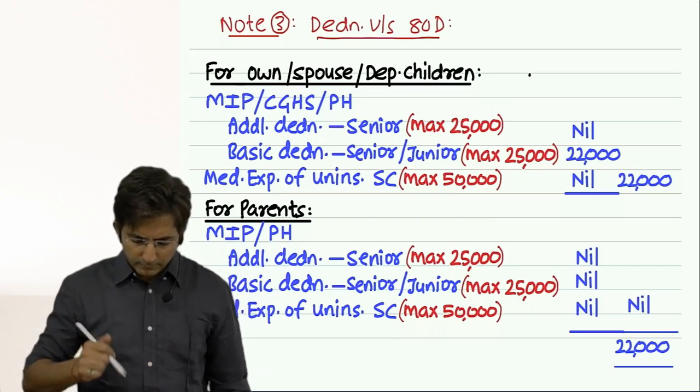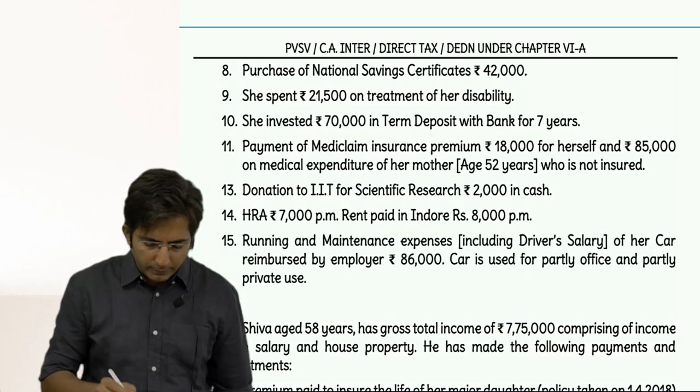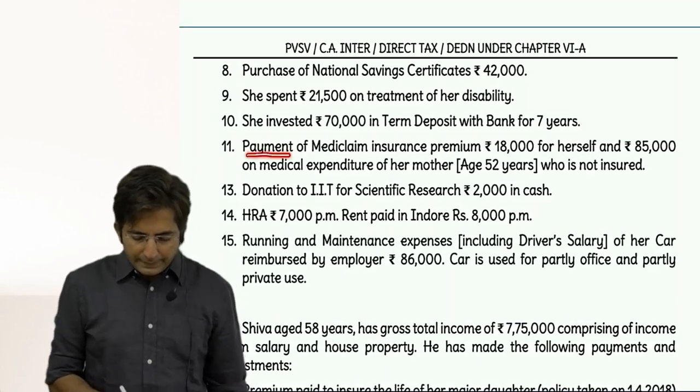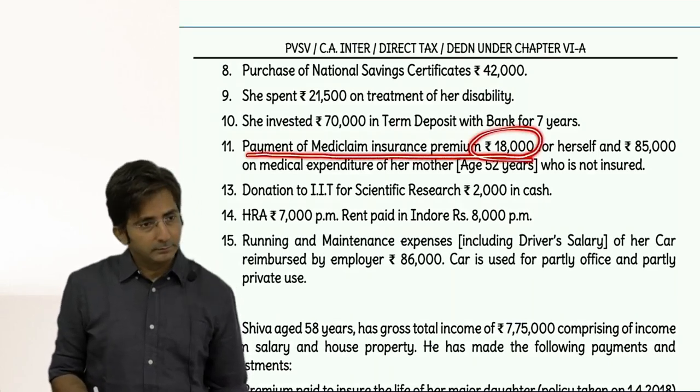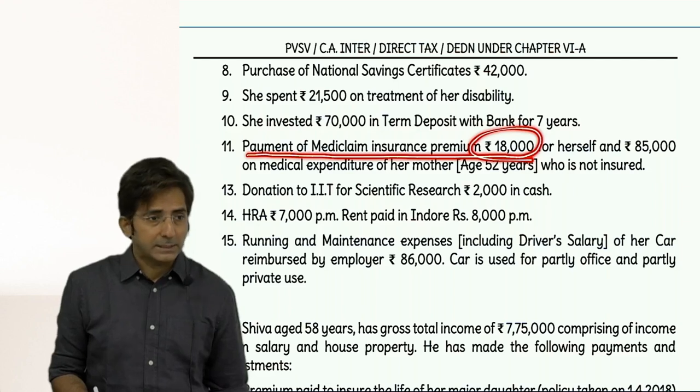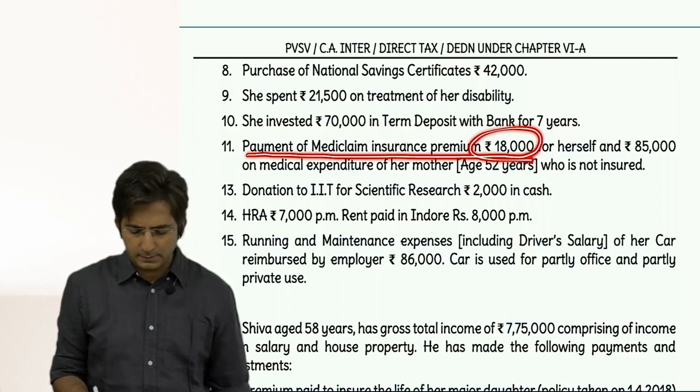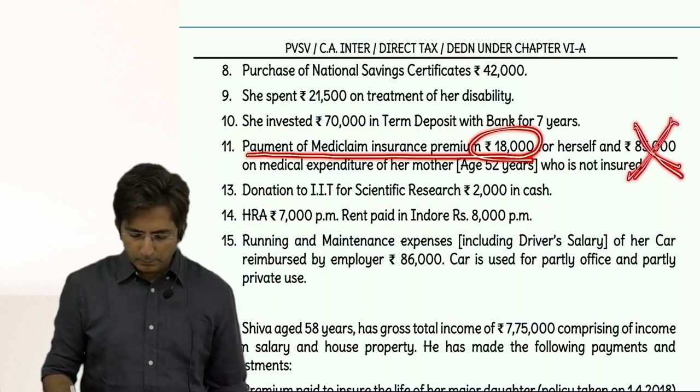Okay, so anyways, where were we? In 80D, we will have only 18,000, and that will be allowed as a basic deduction, which is maximum 25. Here it is less, so less. And this will not be allowed.